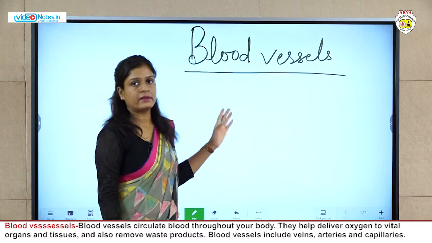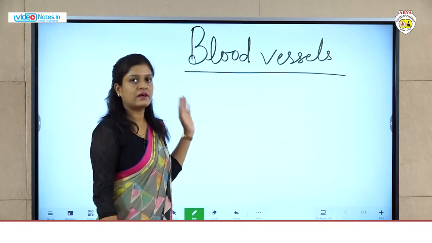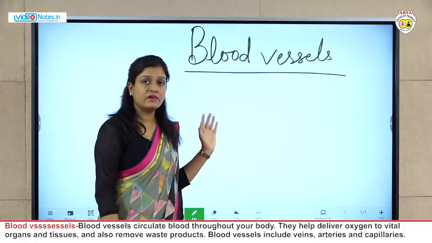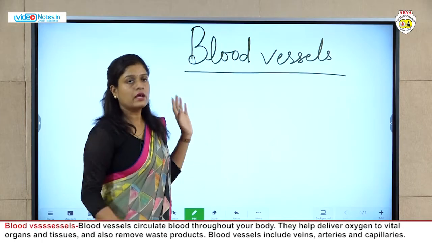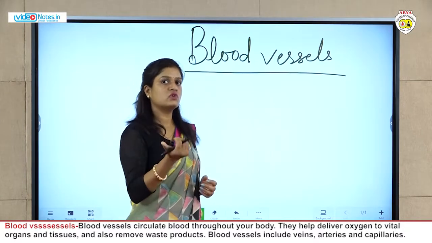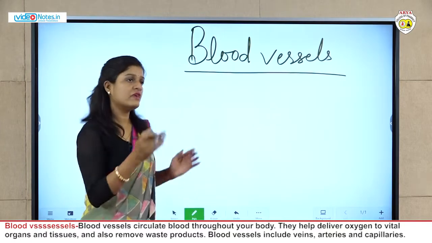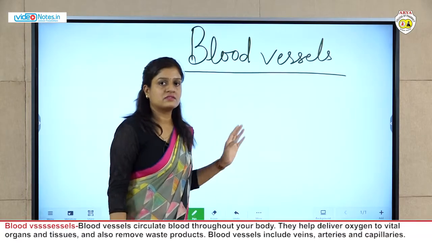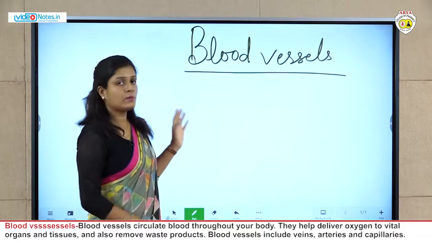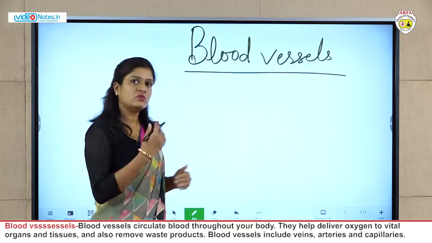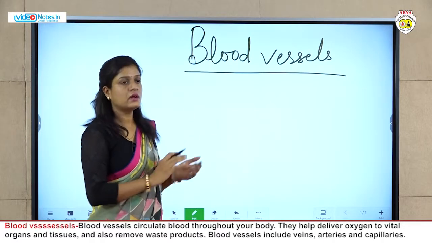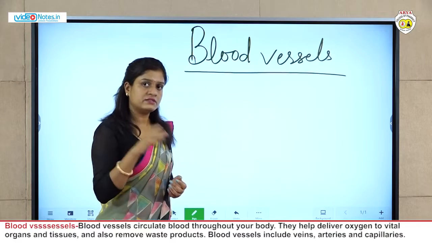Now the next component. In the previous lecture we have started the circulatory system which consists of heart, blood vessels and blood. Okay, so structure of heart and physiology of heart or the type of circulation we have completed in the previous lecture. Now we are going to discuss about the blood vessels, and the blood is also a component of circulatory system that we have to study in the tissue chapter, and in detail there is a different chapter for blood.